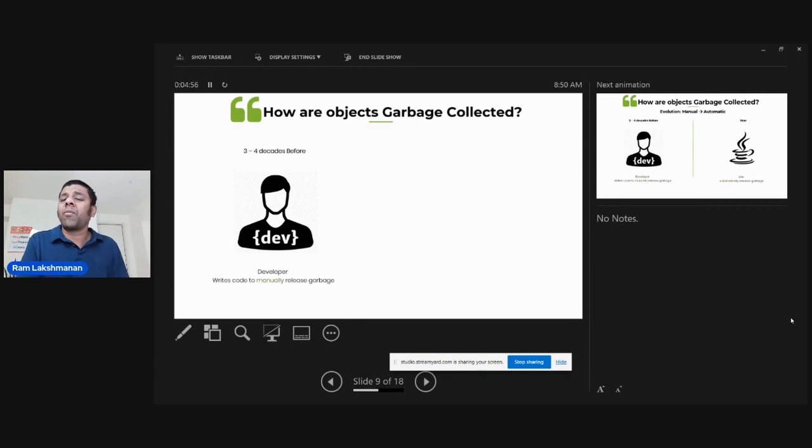Business applications tend to have multiple use cases, several scenarios. So the developer has to be cautious and make sure he deletes the object that has been created in every single use case. Even if he misses or forgets to remove the object in one particular place, then those objects stay in memory, and then we get an out of memory error. So out of memory errors were happening during those times.